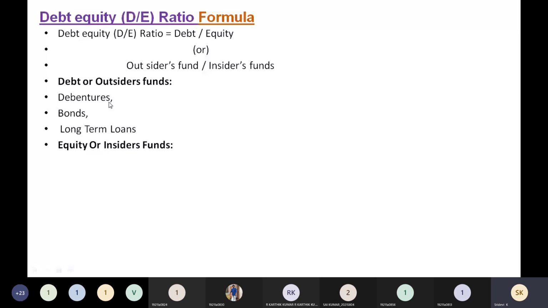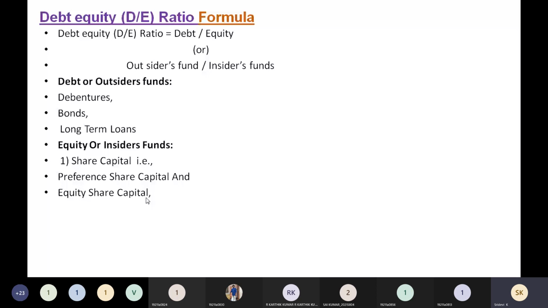And insiders funds include share capital. Share capital may be preference share capital or equity share capital; these two types of share capital are included in this. Sometimes they are given separately, preference share capital and equity share capital, then you sum them up. Otherwise, if share capital is given directly, you take that in the equity or insiders funds.